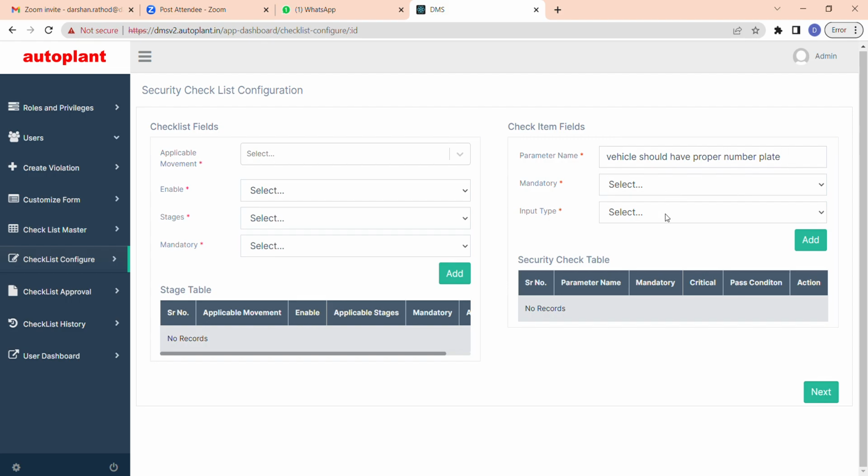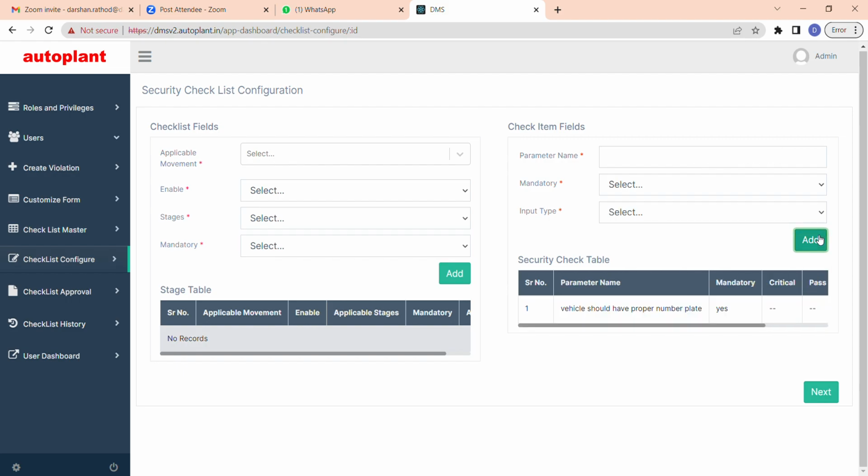I will select mandatory yes, and the input type will be text, and I will add it. It will be added, and you will see it in the checklist at that stage. For example, I would keep this in inbound, enabled, at the yard one stage, and mandatory yes. So this checklist will be viewed in yard one's checklist.